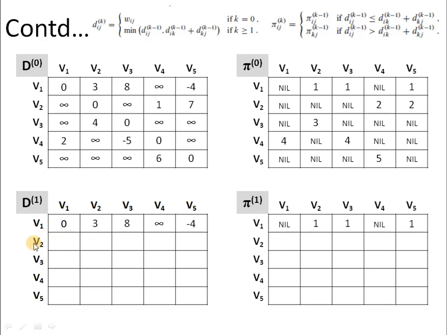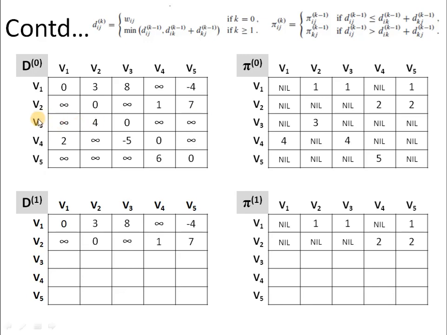We have to compute a path between V2 and all the other vertices which passes via V1. But if we look at the previous distance matrix, the path from V2 to V1 does not exist since its value is infinity. So a path does not exist between V2 and V1. Therefore, all the entries corresponding to vertex V2 will remain as they are.